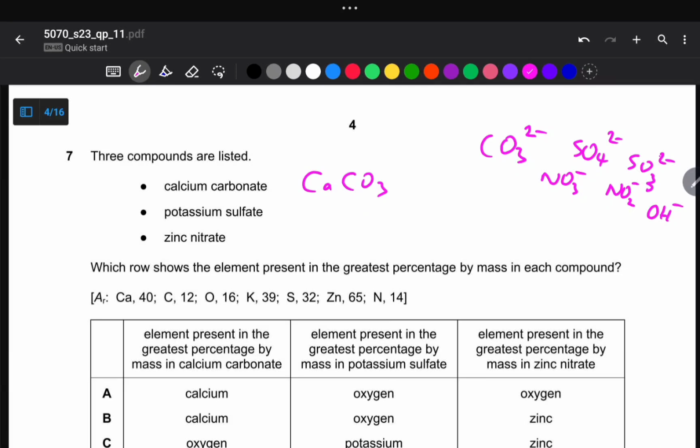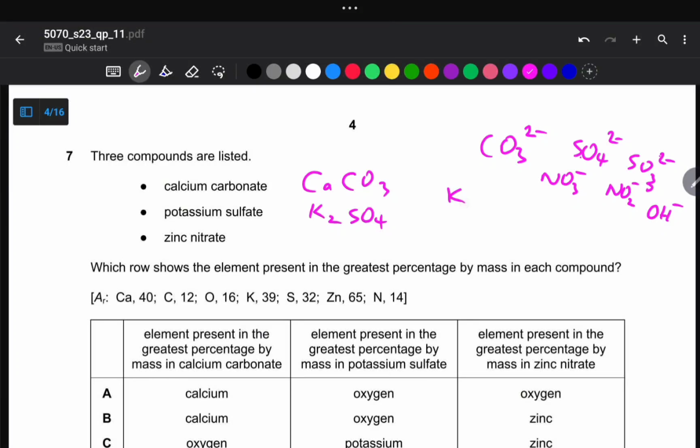You need to familiarize yourself with those radicals because you need to write the correct formulas. So we've got potassium sulfate. Here is our sulfate, so the correct formula, right? Let me rub this one out, our carbonate here, our sulfate here. If you are not aware of how to write correct formulas, I've done a video on that, how to write correct formulas. I've got a simplified version of this video for you. So let me show you the trick.